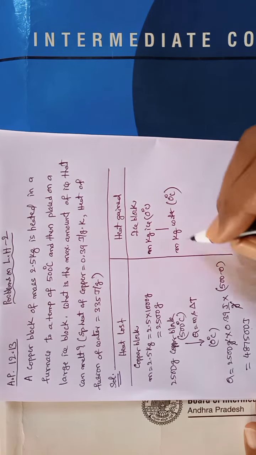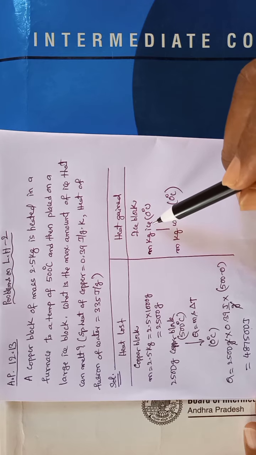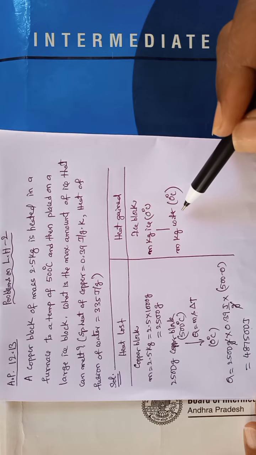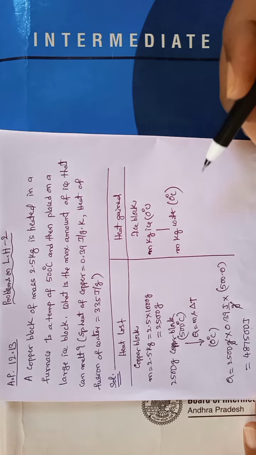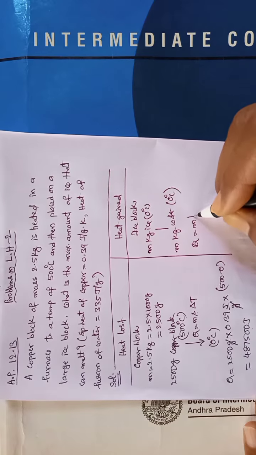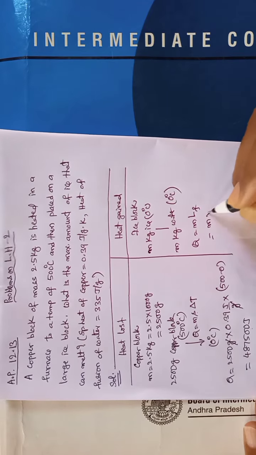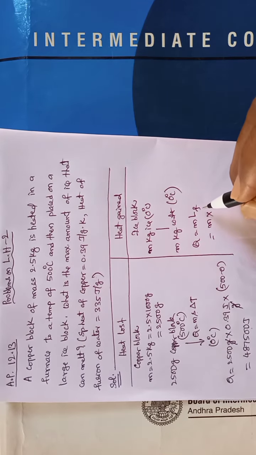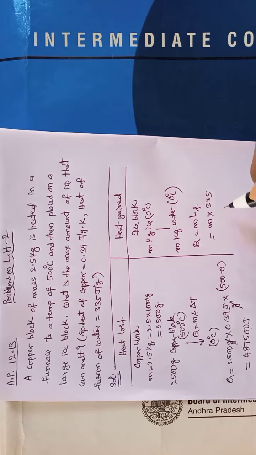Now on the right hand side, heat gained. See, m grams of ice melted into water at the same temperature. It means the energy absorbed is latent heat, and the formula for latent heat is m into LF. Mass is m kg, and the latent heat of fusion of water is 335 joule per kg.